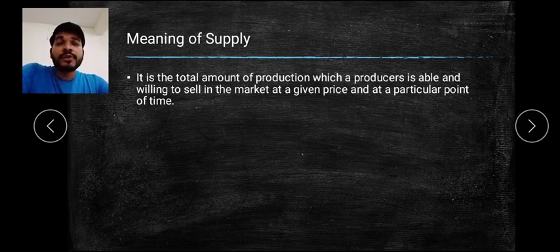Why? Because the producer or seller does not want to sell their product at a lower price. Many times what happens is they try to wait. When the price is high, they try to sell more of that product, and when the price is low, they try to sell less of it. It so happened in crude oil also.